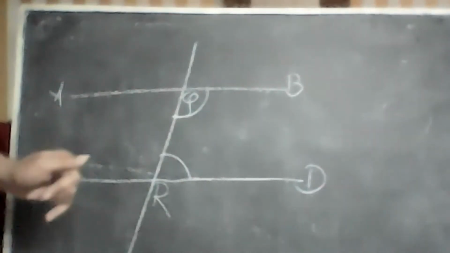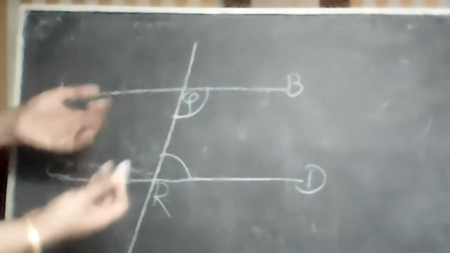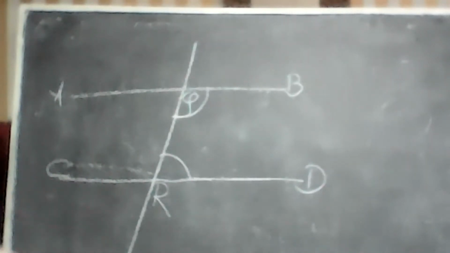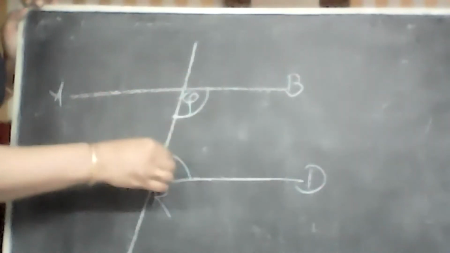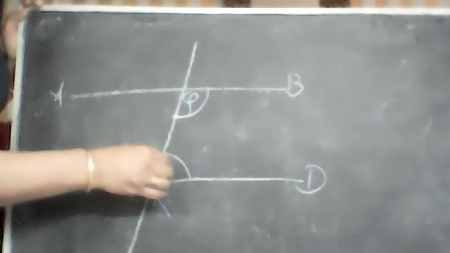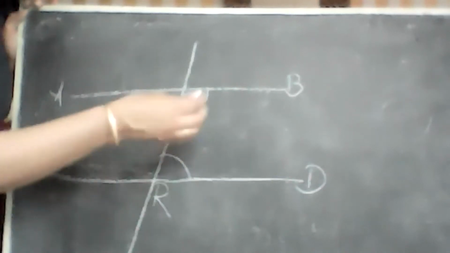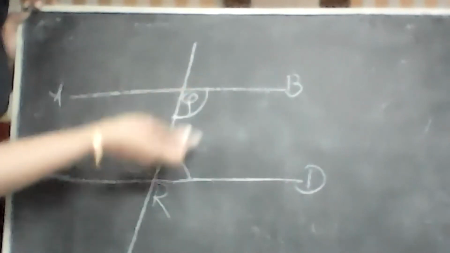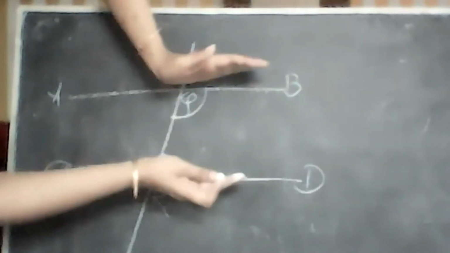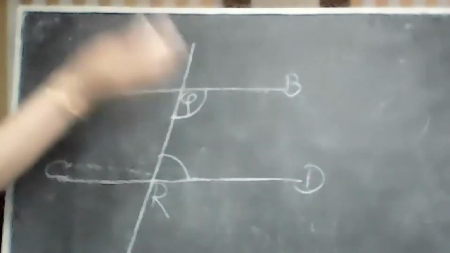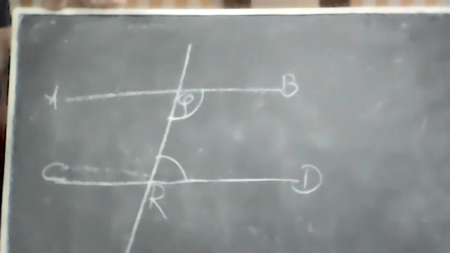They are not consecutive angles. Can you tell us what these two angles are called? Interior consecutive angles. Thank you. They are consecutive interior angles. Remember, the moment they are inside, the first word you will use is interior.